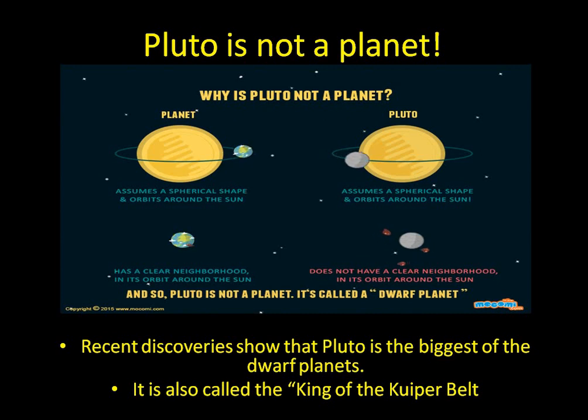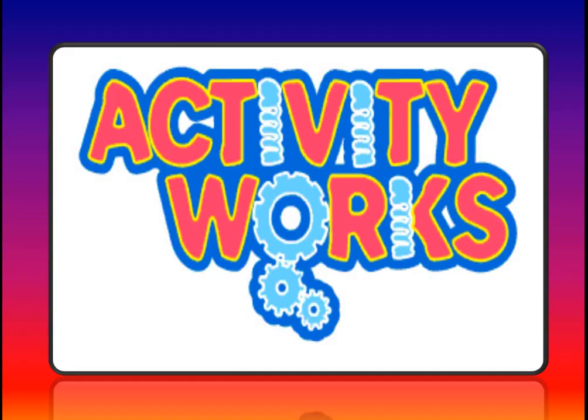But whereas in case of Pluto, look here, many space debris, many space rocks are moving around this Pluto, and its passage is not clear. उसका रास्ता clear नहीं है, and that is why Pluto has been named as the dwarf planet. So that is why they have excluded Pluto. Pluto is not a part of the planetary system.